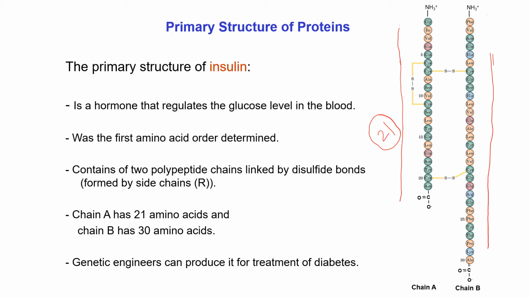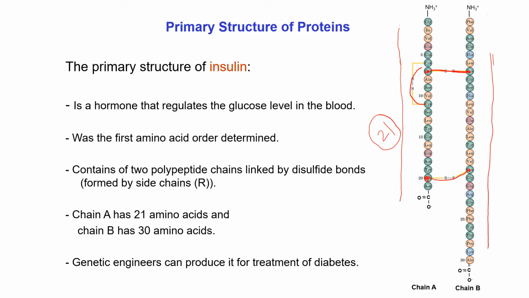But we can see in both the polypeptide chains there is a cysteine molecule. Both cysteines can form a strong disulfide bond. Here is a cysteine and here is a cysteine. These both can form a disulfide bond, and here is a cysteine and here is a cysteine. This cysteine can also form a disulfide bond.